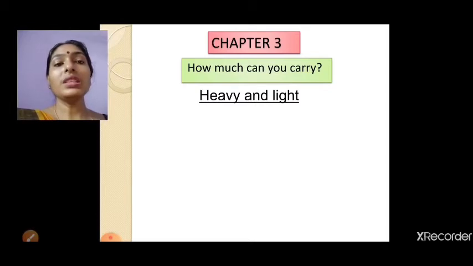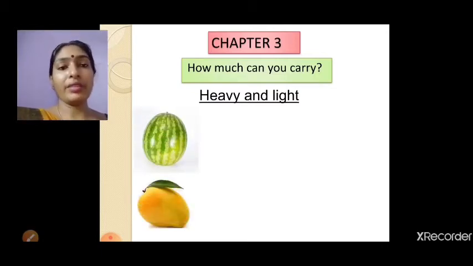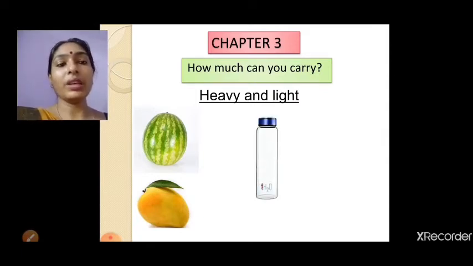Okay, so this is about heavy and light. Here I have given two fruits. One is a watermelon, another one is a mango. You know that a watermelon will always be heavier than a mango. Now here a bag and a plastic bottle.